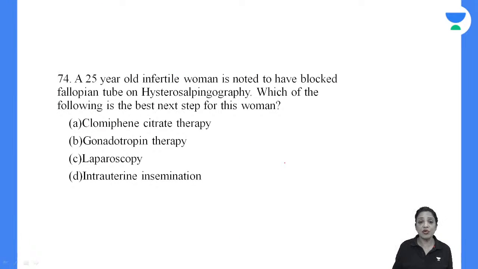A 25-year-old infertile woman is noted to have blocked fallopian tube on HSG. Which of the following is the best next step for this woman? She's 25 and HSG is showing blocked fallopian tube. What will you do now? Very simple, just a very simple, straightforward question. Clomiphene citrate, gonadotrophin, laparoscopy, IUI. 74.